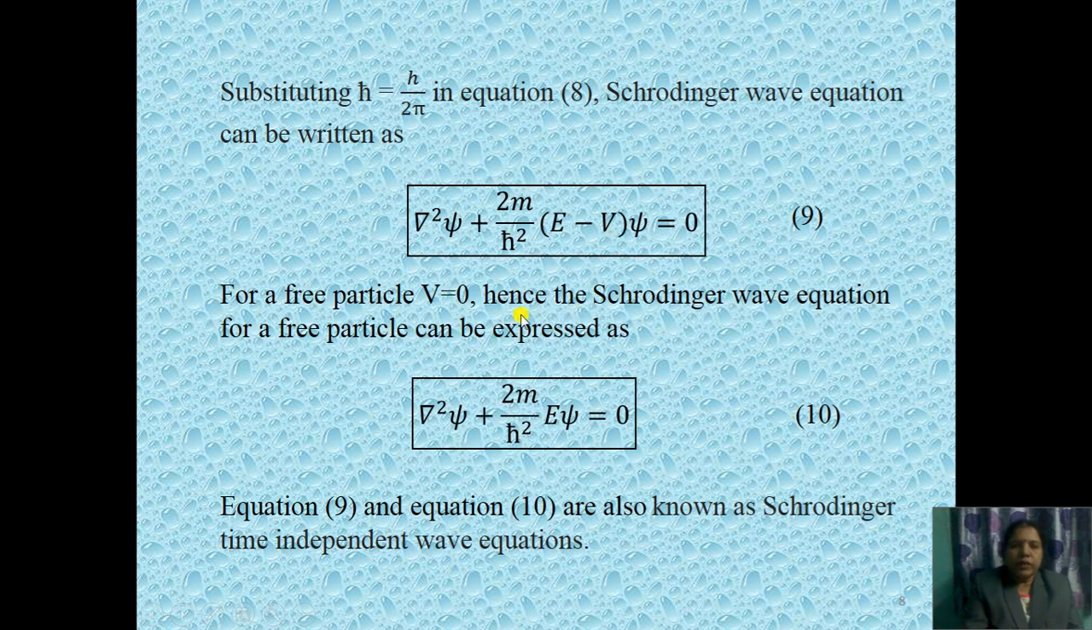And we have to write one more equation for a free particle. Potential energy is 0 because the particle is in moving condition. Potential energy is 0, V equal to 0. Then this term becomes E into psi. Hence the Schrodinger wave equation for a free particle can be expressed as del square psi plus 2m E into psi upon h bar square equal to 0. These equations, equation 8, equation 9 and equation 10, are known as Schrodinger time independent wave equations.